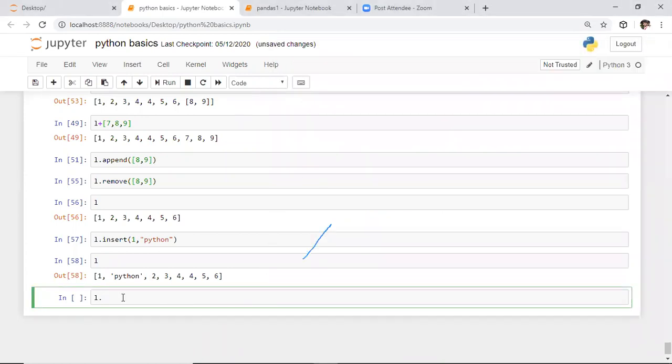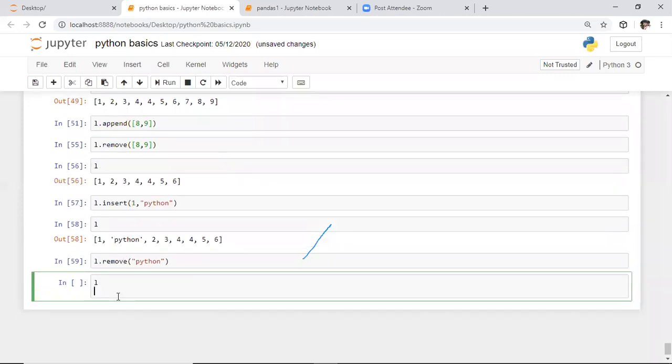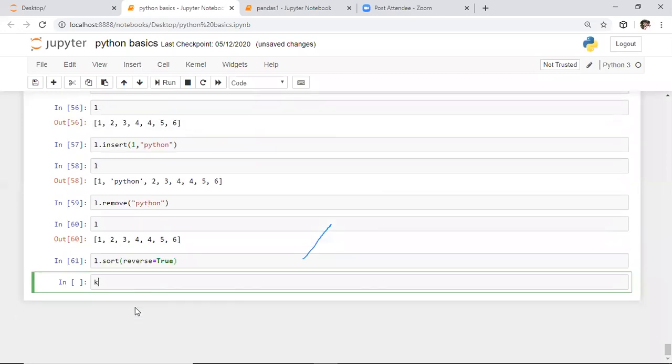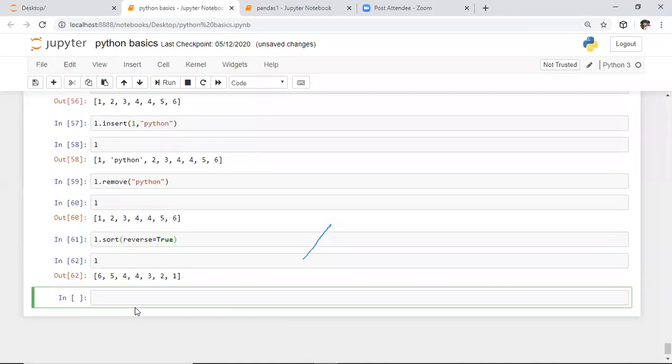So for that purpose, I'm removing the value Python from this list. After removing that, by default, it is in sorted order only. Whereas I want to sort this in reverse order. Whenever you want to sort something in reverse order, we need to specify reverse equals true. Whenever you specify reverse equals true, it will sort everything in descending order.